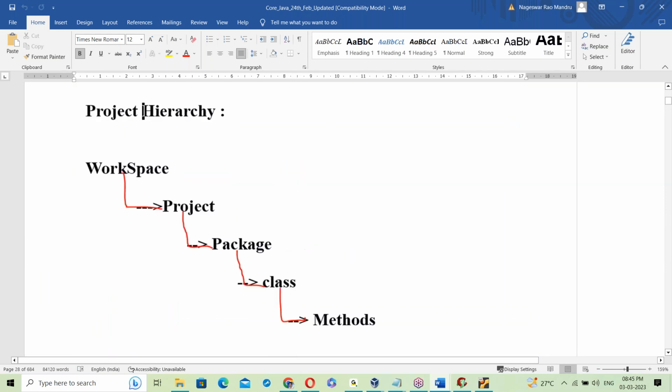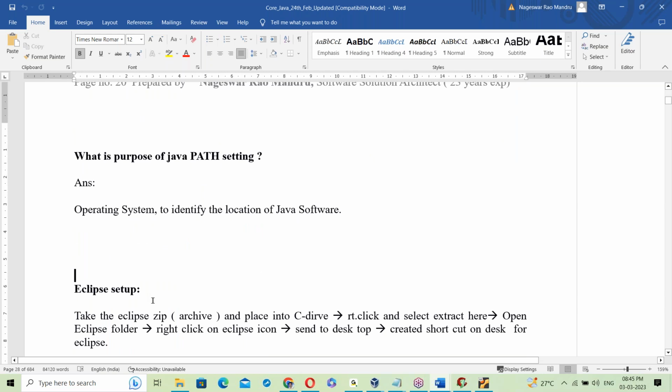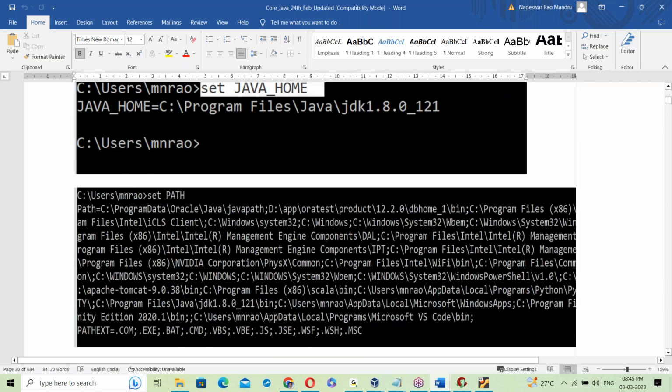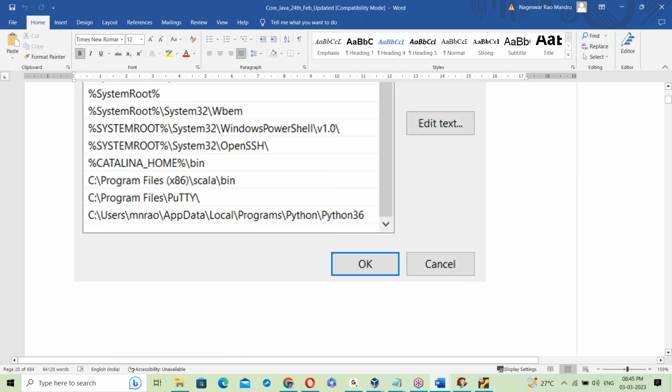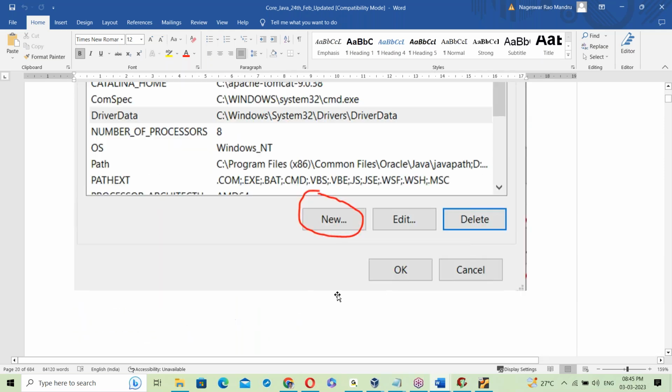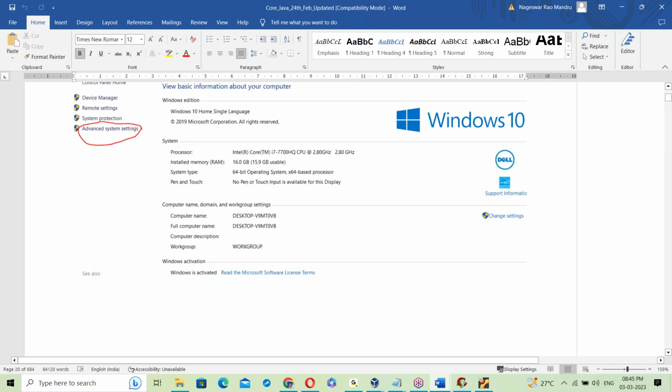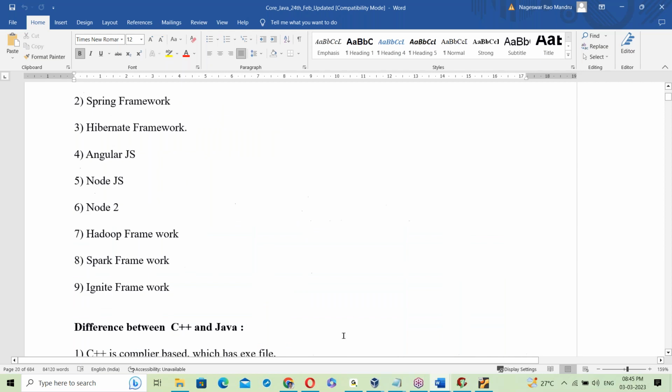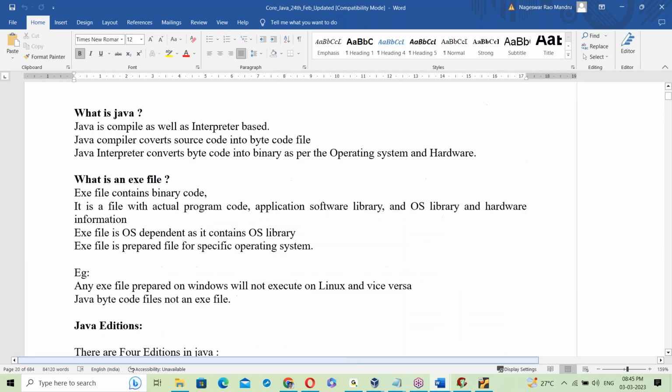I have prepared it, let me show that. This installation topic is tomorrow. Java installation is tomorrow's topic. Today's topic is the exe file and platform independence.